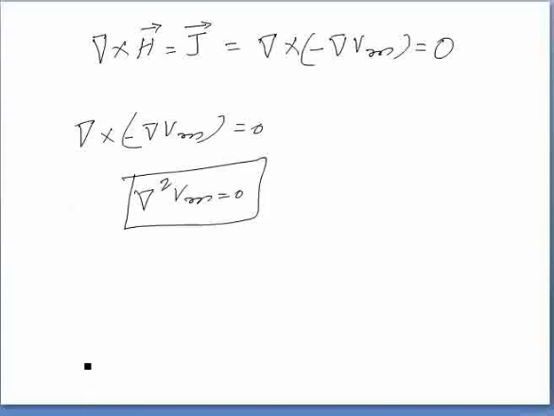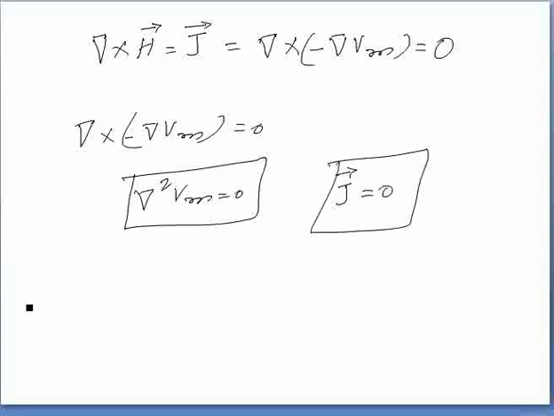We should also note that Vm satisfies the Laplace equation, just as capital V does for the electrostatic field. While discussing the electrostatic field, we considered del square V equal to 0. Here, del square Vm is equal to 0 when J is equal to 0.